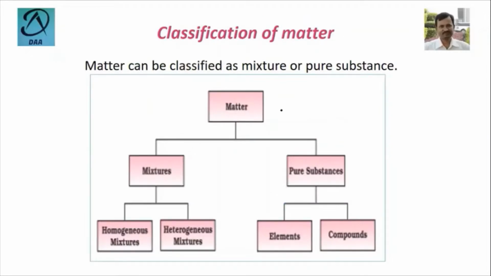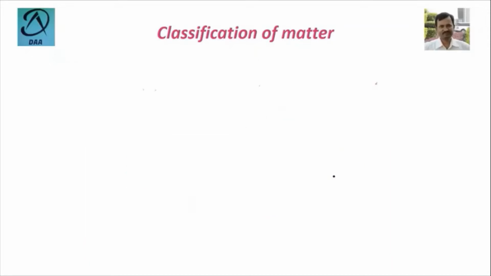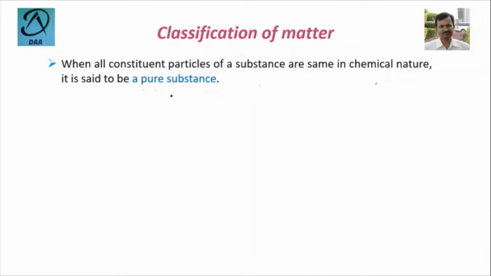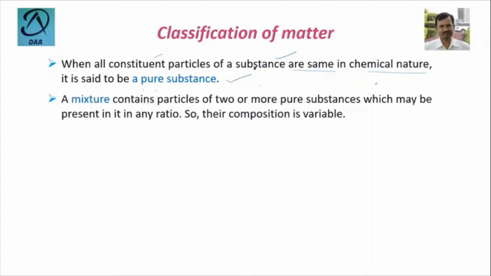From this diagram, we will see the matter is classified as mixtures and pure substances, and mixtures are again subdivided into homogeneous mixtures and heterogeneous mixtures, and pure substances are classified again into elements and compounds. So now, what is a pure substance? When all constituent particles of a substance are the same in chemical nature, then it is said to be a pure substance.